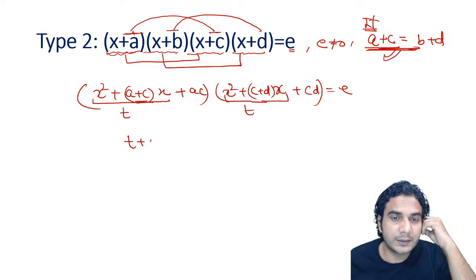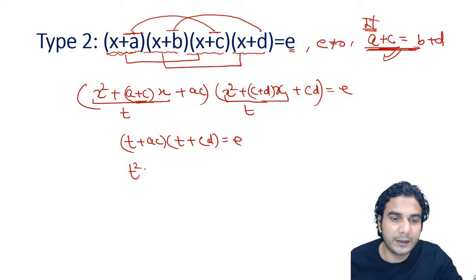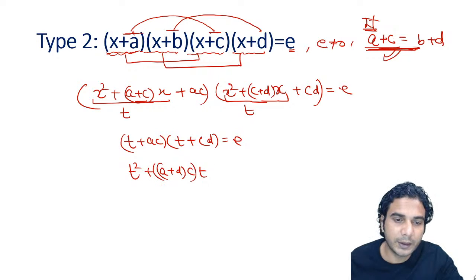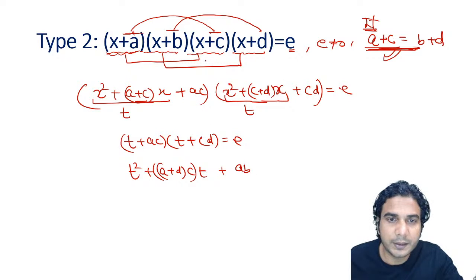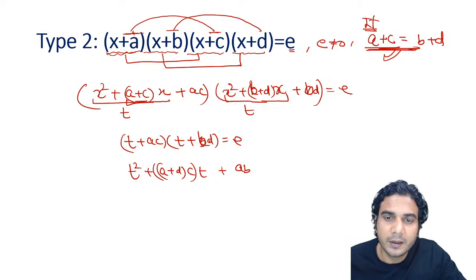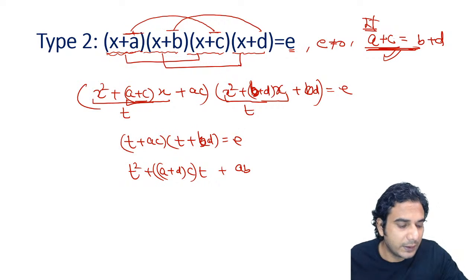So we can write t plus ac into t plus bd is equal to e. Now you can expand it and it's a quadratic in t, so you can simplify it and solve it easily, right? So it is going to be t square plus a plus d into c into t, okay, this will be the coefficient, plus ab. Okay, I think I have made one error. Sorry, this is b plus d, okay, b plus d, bd. So this is bd. All right. So b plus d was given equal to a plus c. The rest is okay. I just had written c in place of b. Otherwise everything is fine.